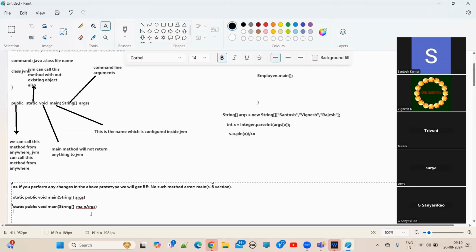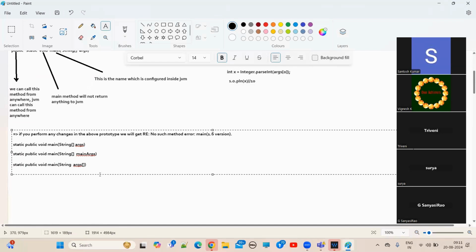And after that, I can keep like this. Instead of args here, let me keep the brackets after the name, like that also I can keep, right? Remember the array declarations, single dimension array declaration.